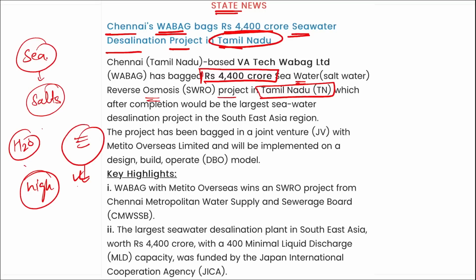Alright, what is the residue that we will be getting here? Various salts, and from this we can extract other elements such as your salt, also NaCl, sodium chloride, then lithium ions. Lithium can be found here in small amounts, which can be used for powering electricity also. And remember, there was news also that sodium can be used to store electricity, not generate, to store electricity. So remember, it is Chennai's VA Tech Wabag that has signed a 4,400 crore rupees seawater desalination project in Tamil Nadu.